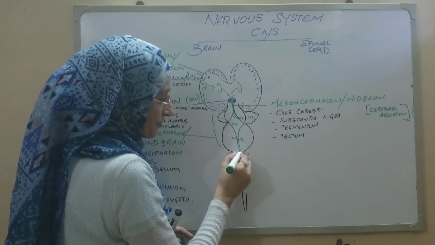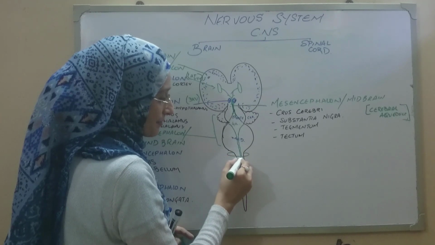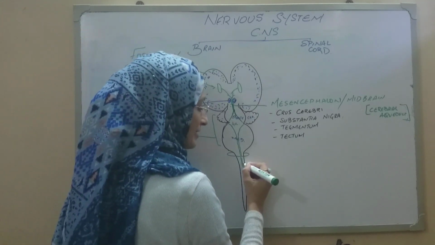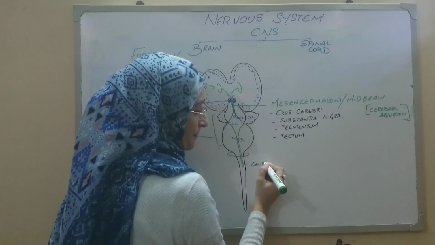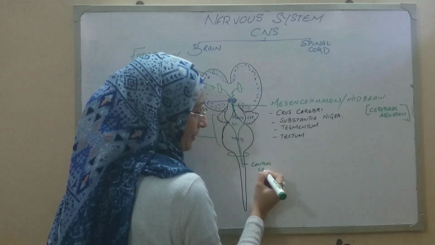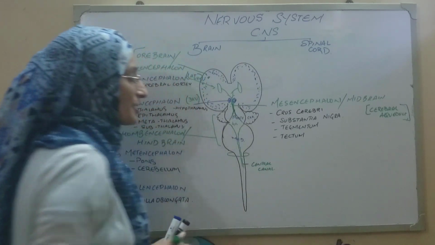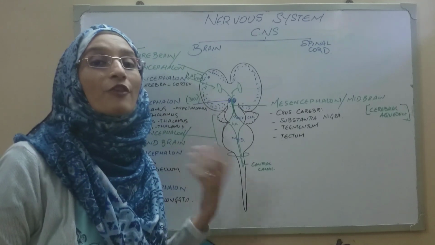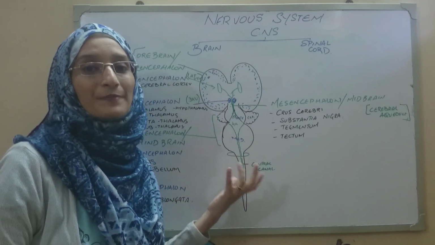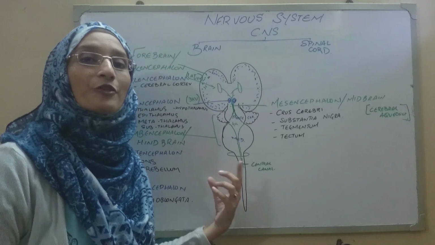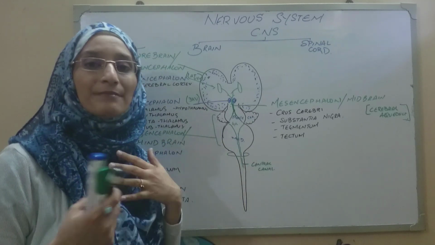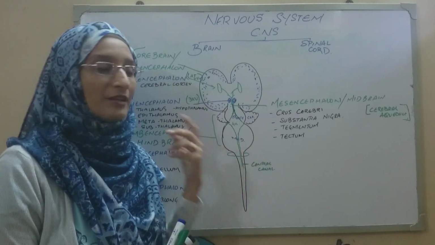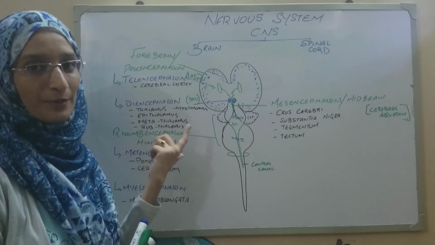As this central canal passes through the foramen magnum and continues into the spinal cord, it is termed the central canal of the spinal cord. Within this ventricular system runs a fluid which is known as the cerebrospinal fluid. This cerebrospinal fluid acts as a transport media, simply just like the blood. So this was about the brain.